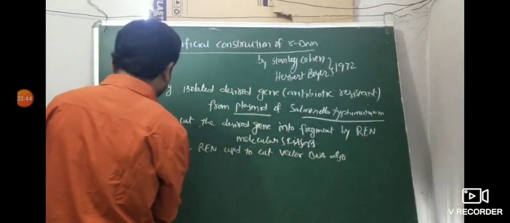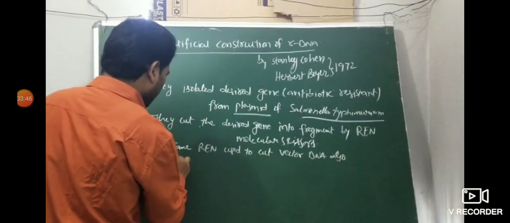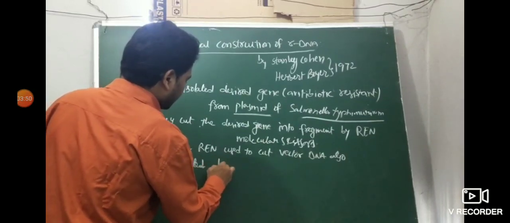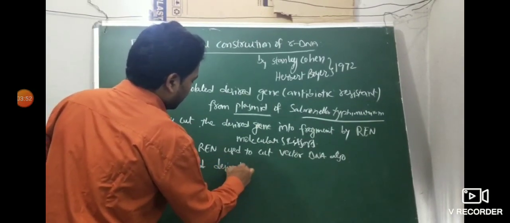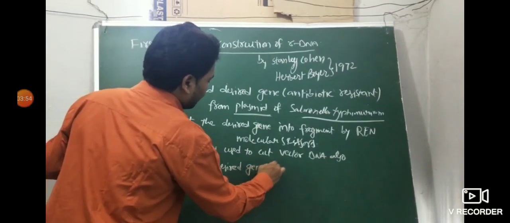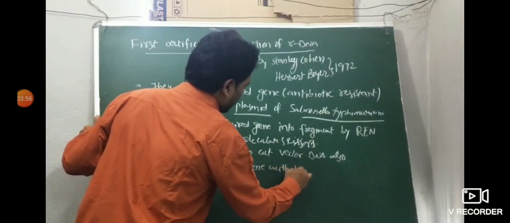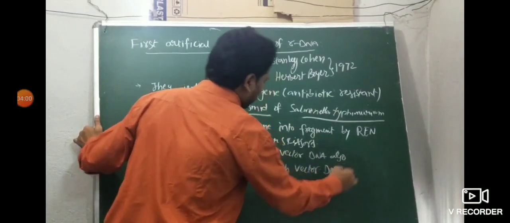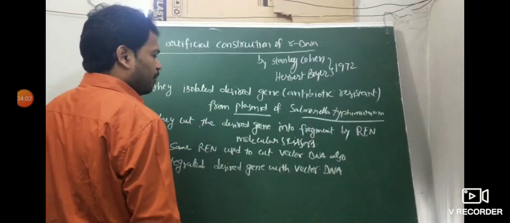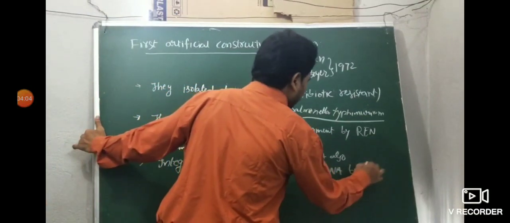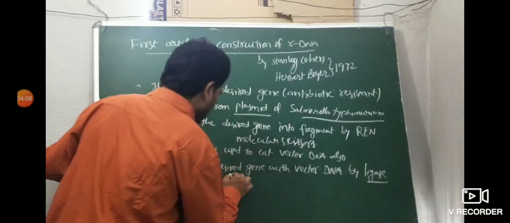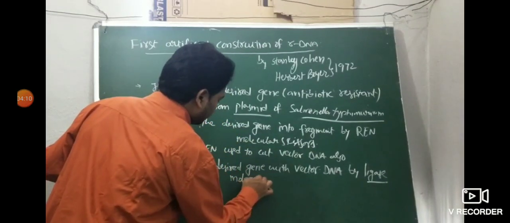Then they integrated the desired gene with the vector DNA by the ligase enzyme, which is called molecular stitches.